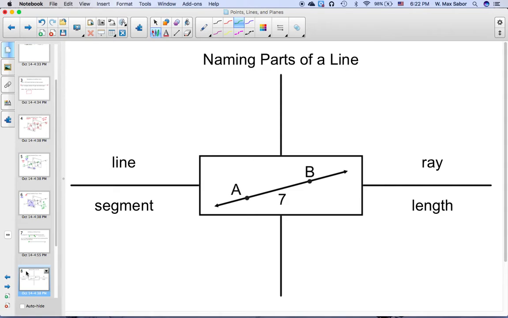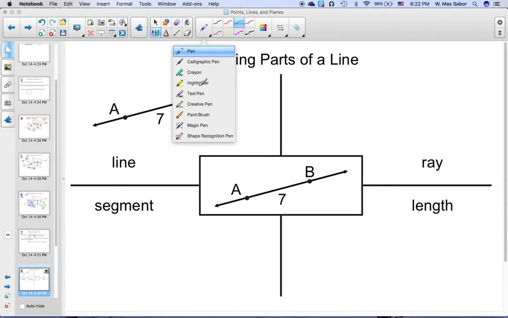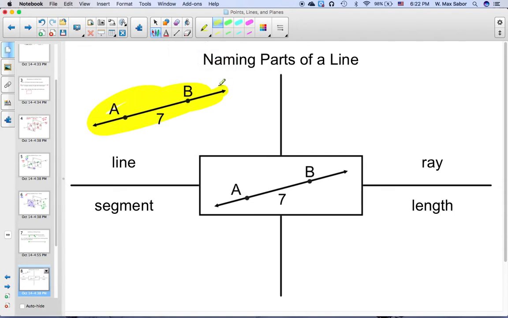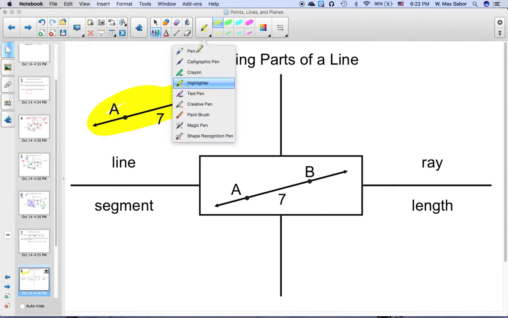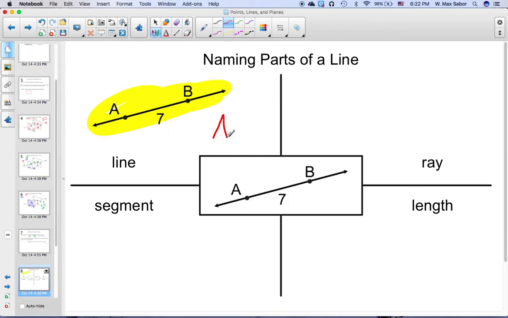And one thing that students get wrong very often is describing lines incorrectly. If I want to talk about the whole line, the whole thing, then that's talking about the line, and we would call that something like line AB.